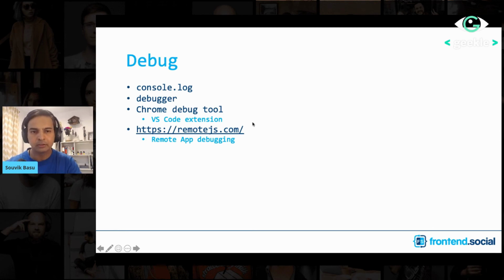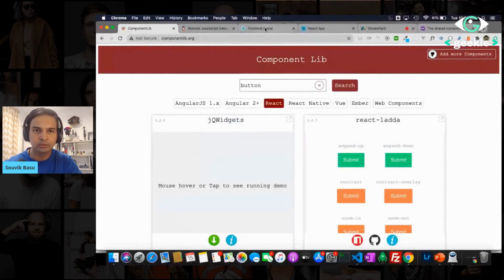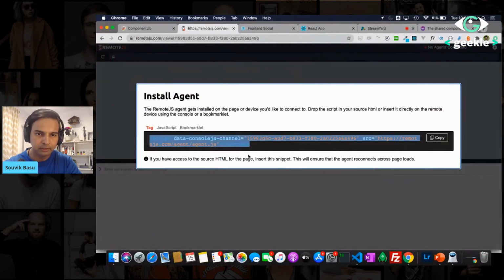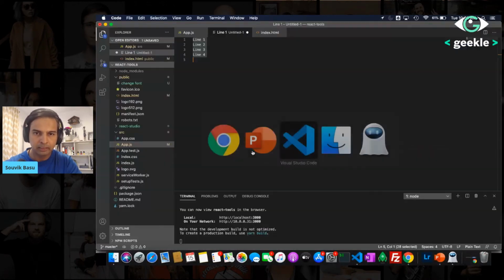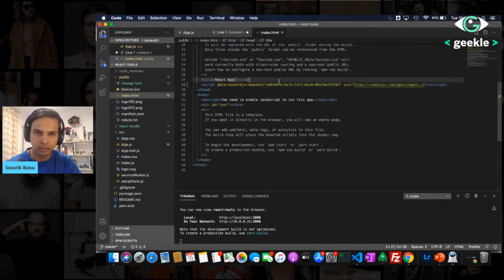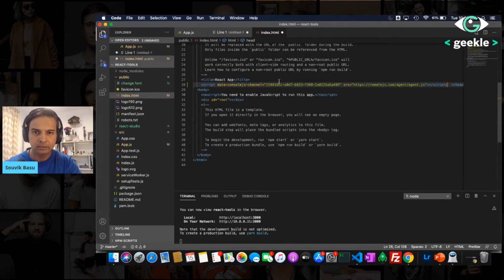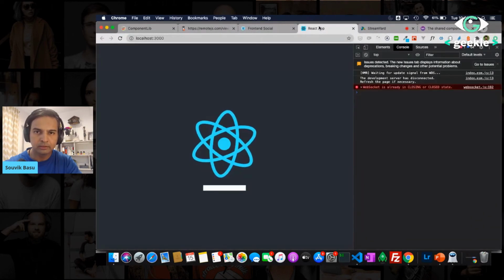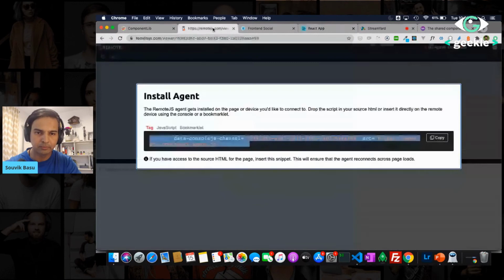One thing that I had tried out that has worked pretty well for me is remotejs.com. To give you an idea how it works, this is the site. Let's say I just say here, start debugging. It gives me a script here. I can just copy this script, and I have created one simple hello world application of React, and I just paste this script over here, and I say save. Now, if I take a look at this code, it is this one, right?